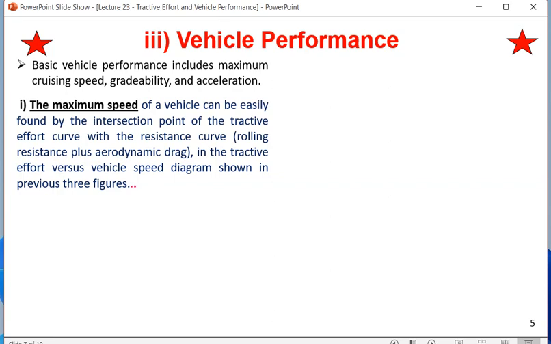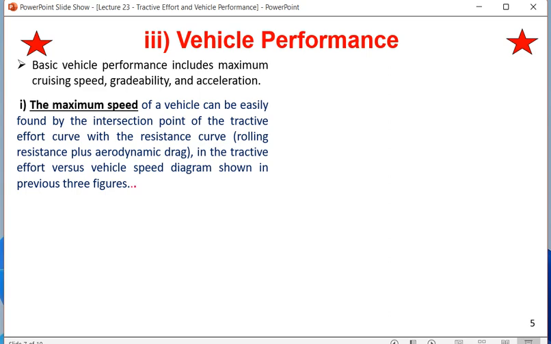Under this there are a few parameters. So what are the basic vehicle performance parameters? There are mainly three: cruising speed, gradability and acceleration. For IC engine based vehicles also we have seen the same thing. Speed, here we are calling it cruising speed, gradability and acceleration.